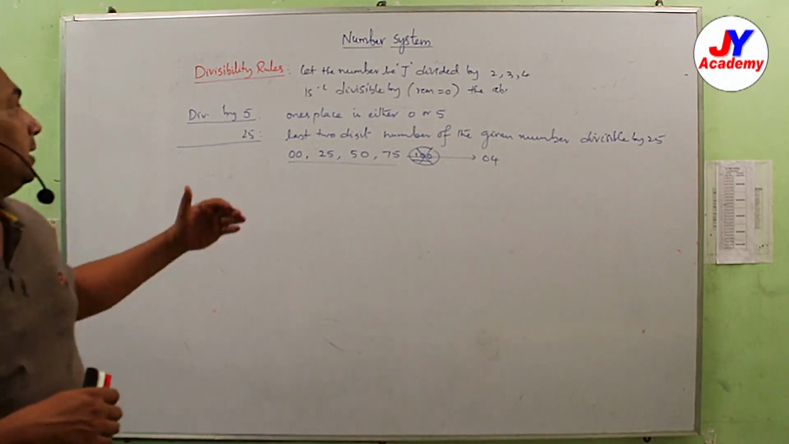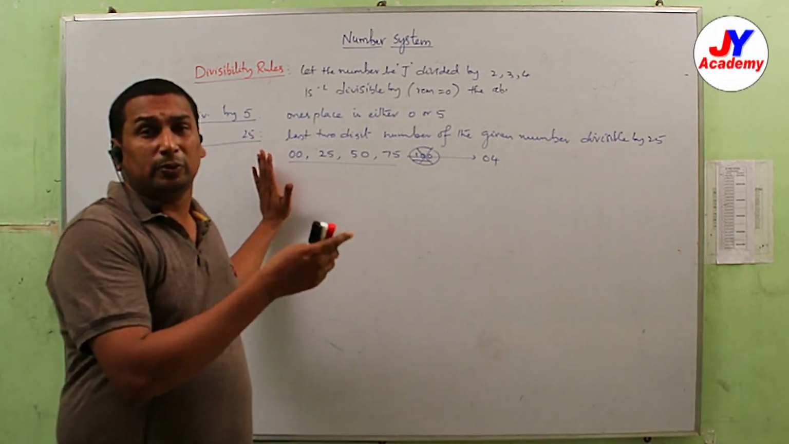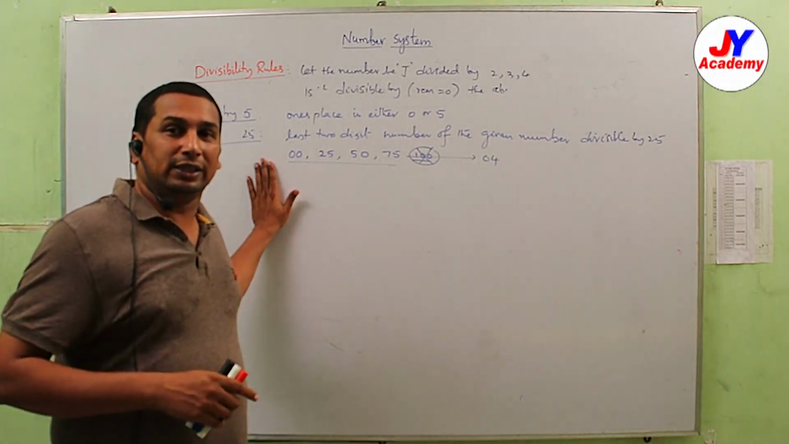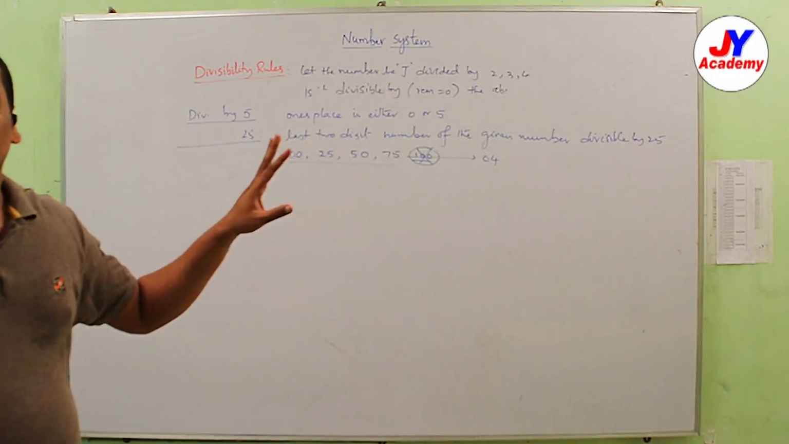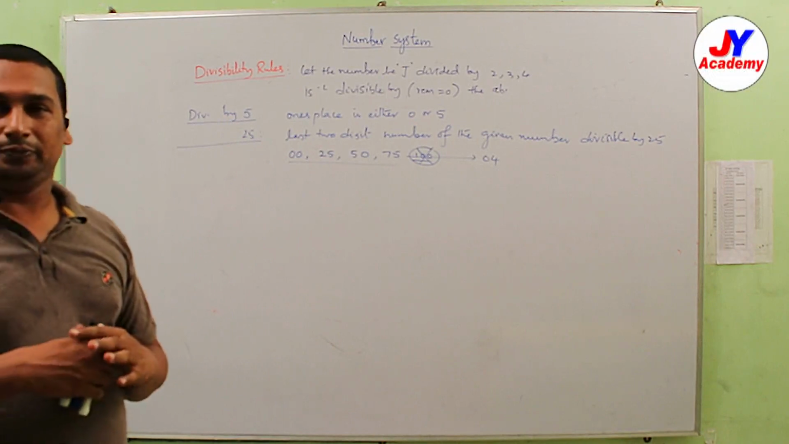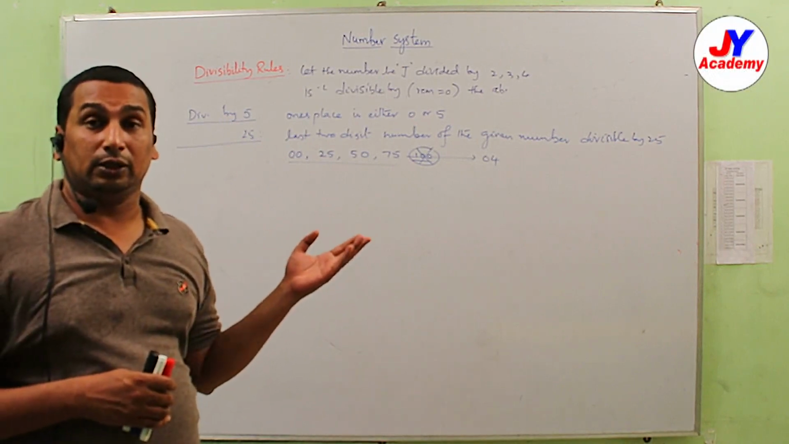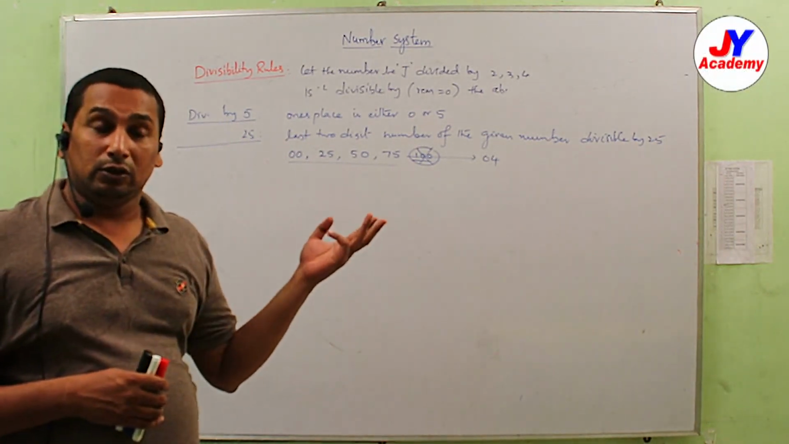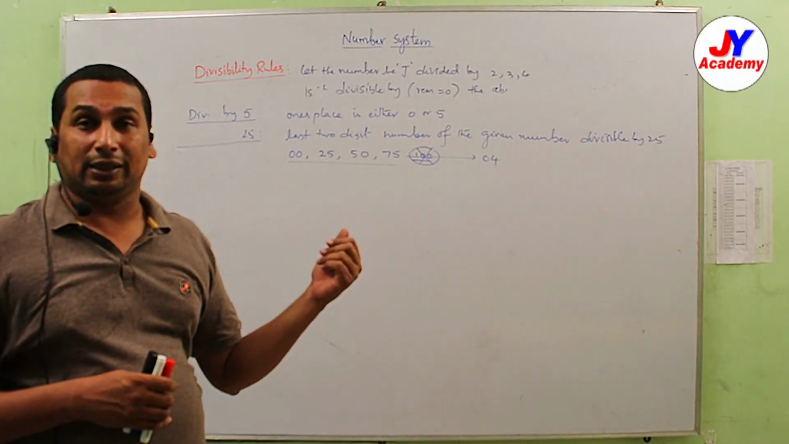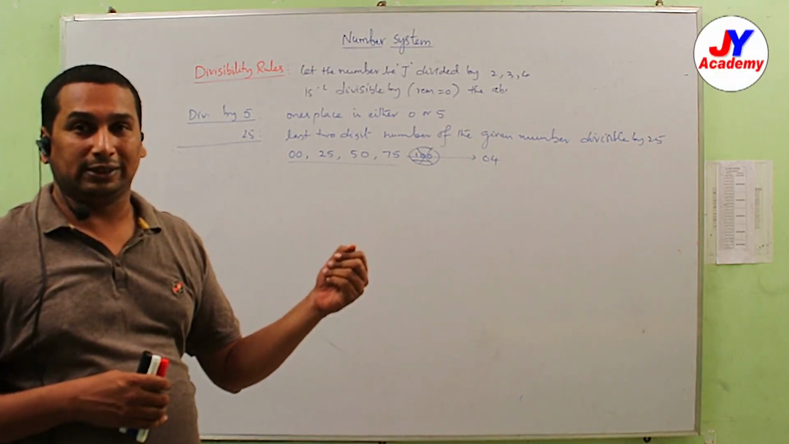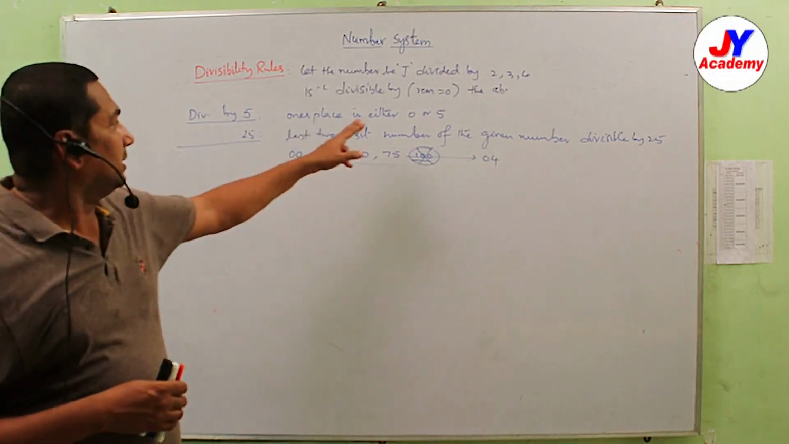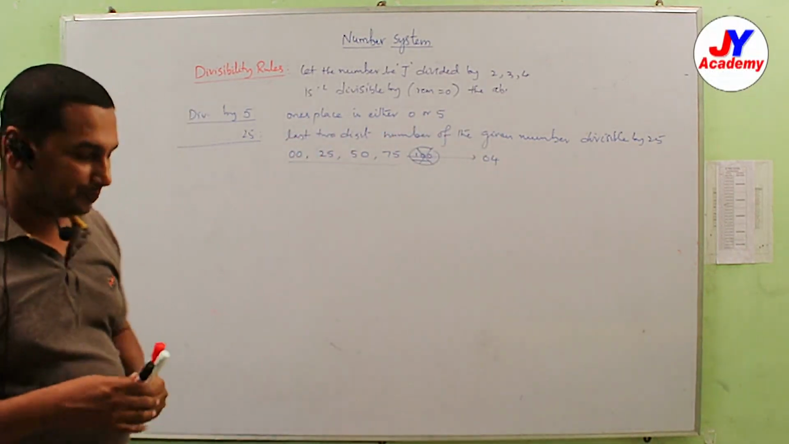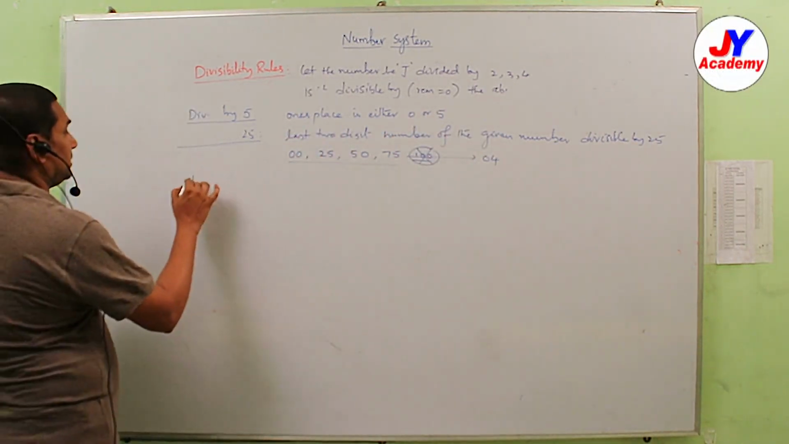For 4, how many possibilities are there for the last 2 places? 25. For 25, how many possibilities are there? 4. For 2 also, the units place is 0, 2, 4, 6 or 8, 5 possibilities. For 5, only 2 possibilities, 0 or 5. Now divisible by 6.